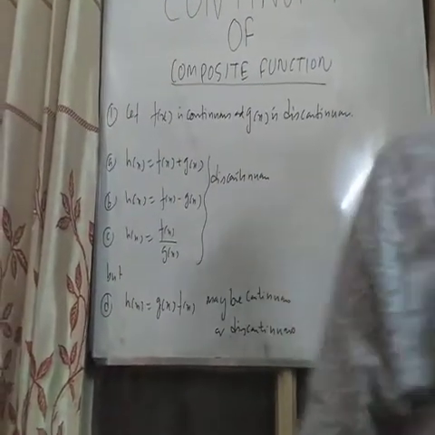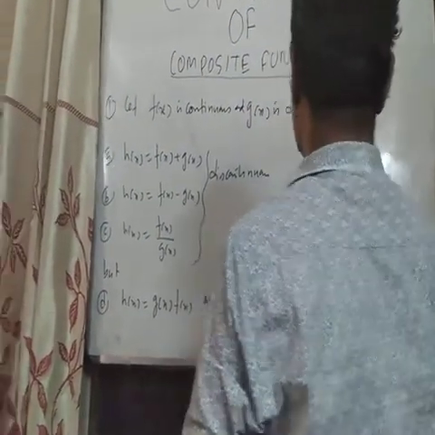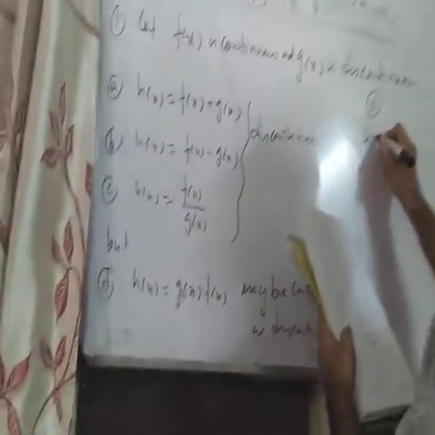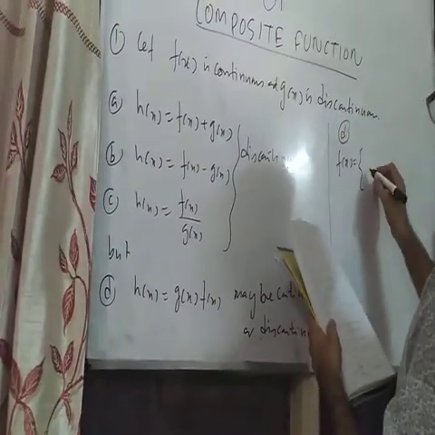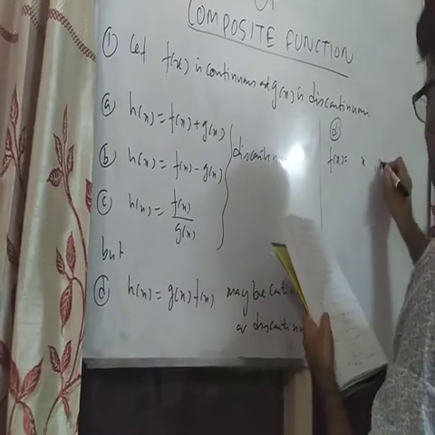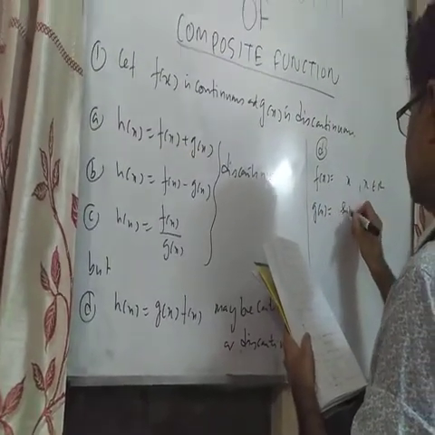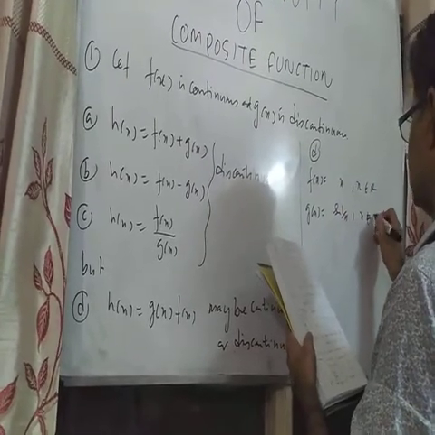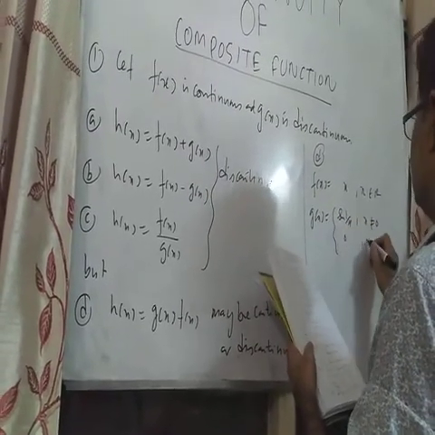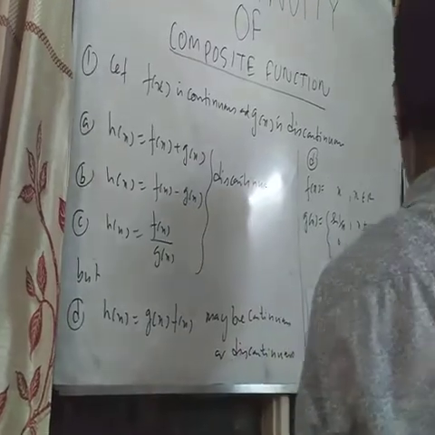For example, when f(x) is equal to x for all x belonging to real numbers, and g(x) is sine 1 by x when x is not equal to 0 and it is 0 when x is equal to 0.